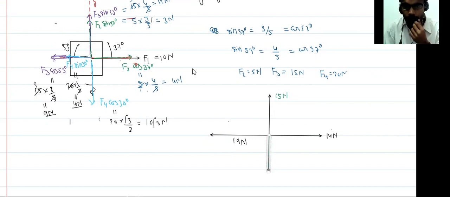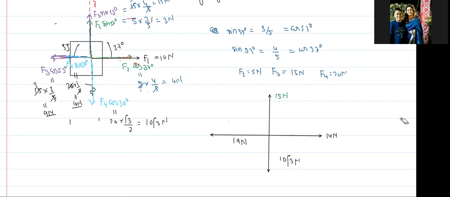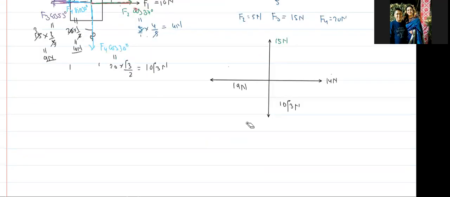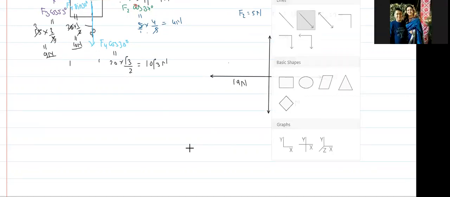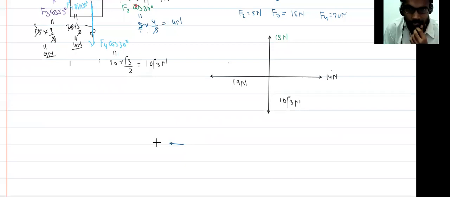So you can see these two forces are acting opposite to each other. One is acting in this direction, one is acting in this direction. So you have to subtract. 19 minus 14, what do you get? 5 Newton. This is acting in this direction because 19 is more than 14. So this is a 5 Newton.